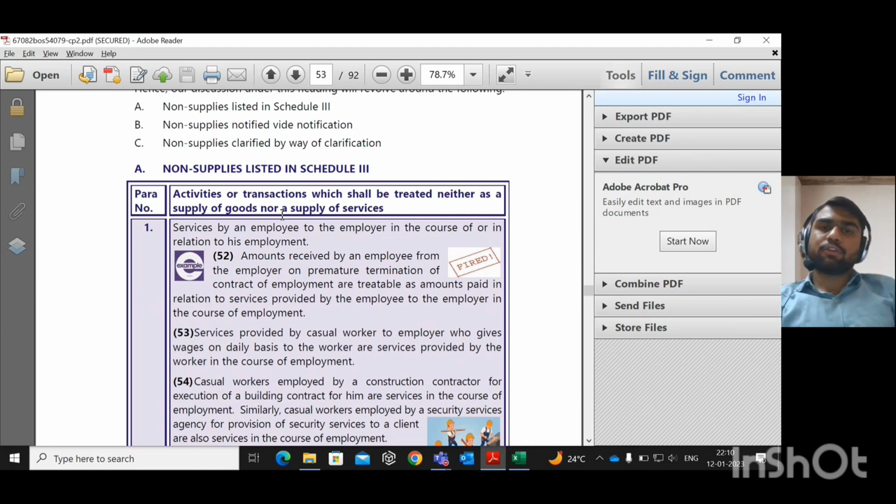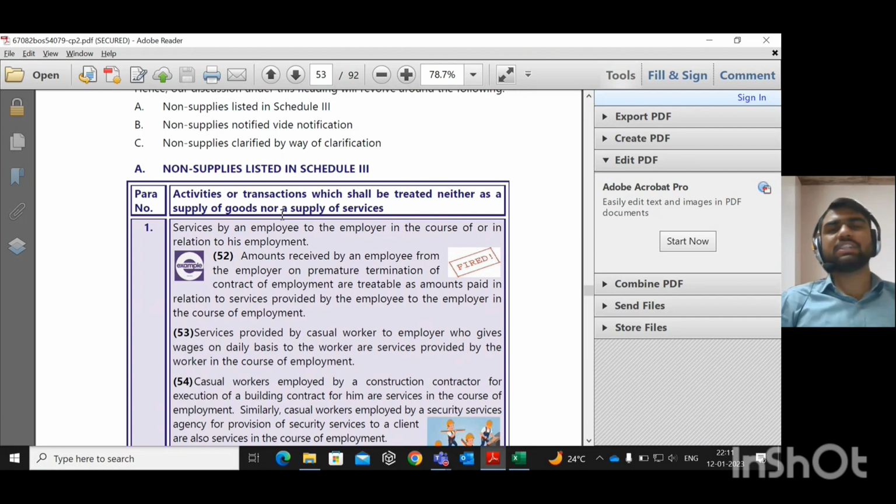Now, employees provide services to the employer. After cessation of the employment, the employee will receive some amount from the employer.